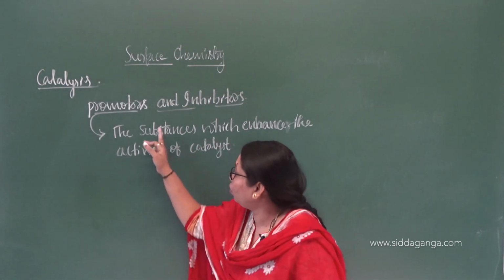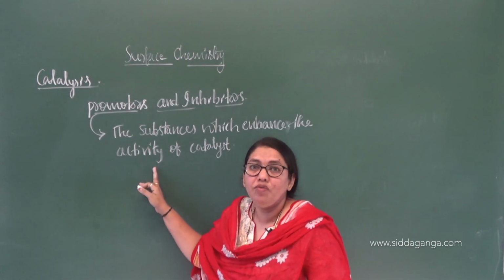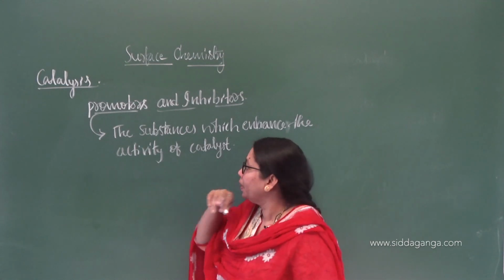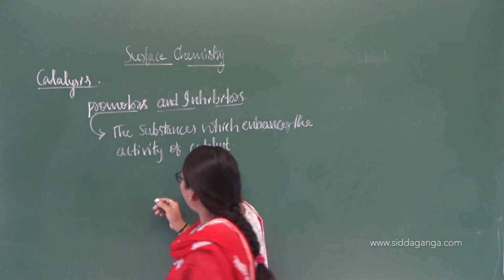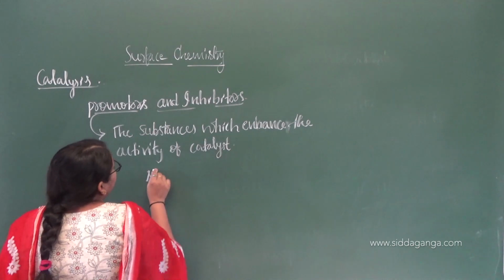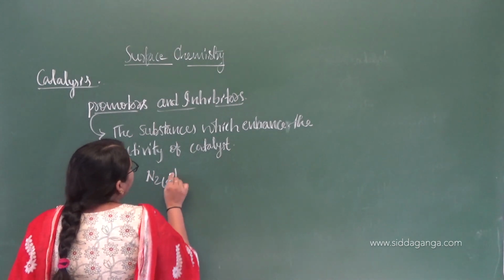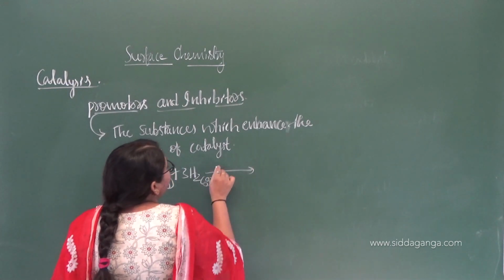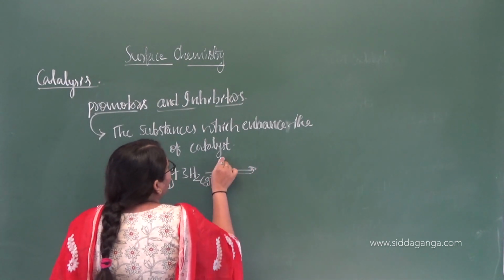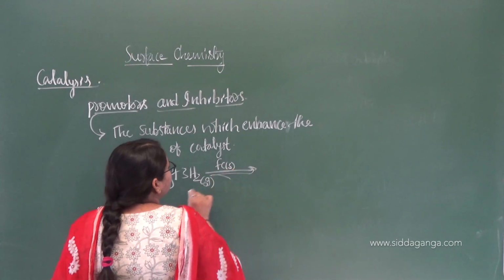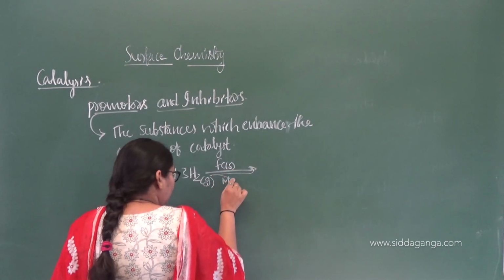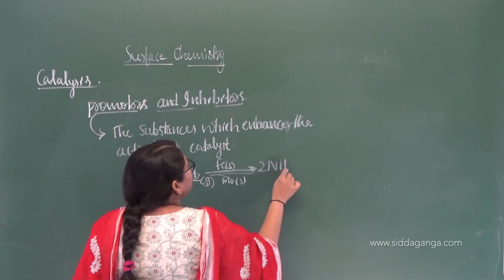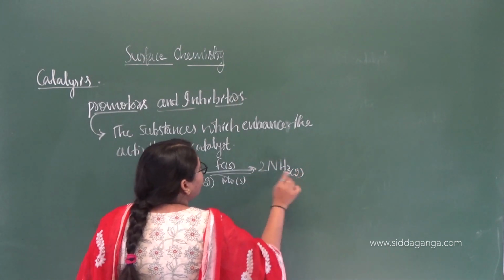Here, promoters are nothing but the substances which further increase the activity of the catalyst. I can give an example for this. You know the reaction N2(g) + 3H2 in the presence of solid iron catalyst and molybdenum also. They have given molybdenum also. So what is the role of this molybdenum? That is important for us.